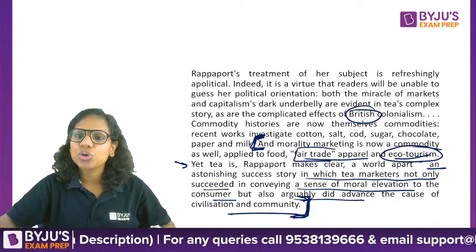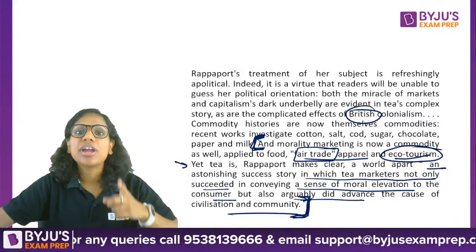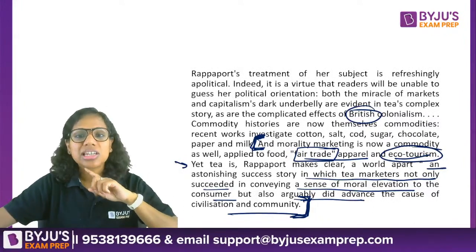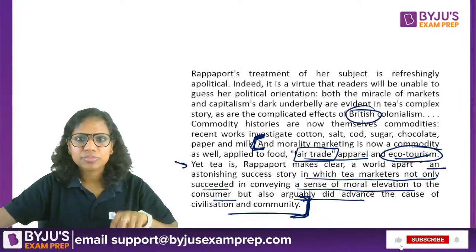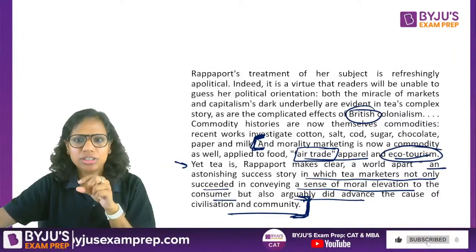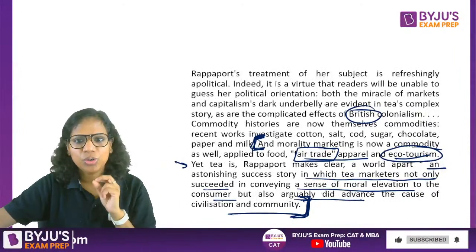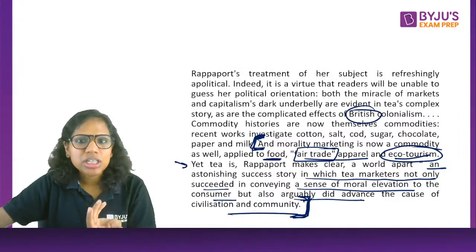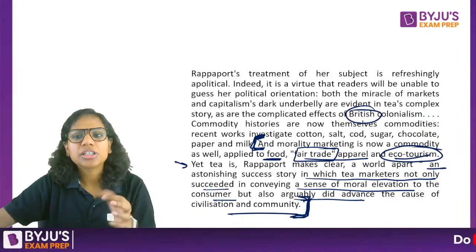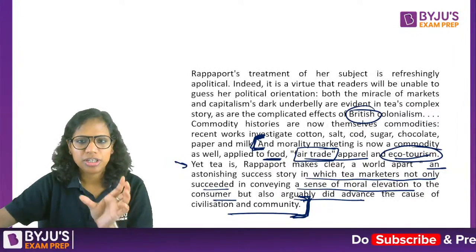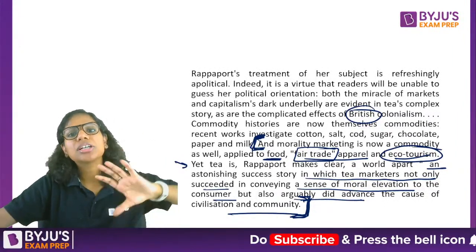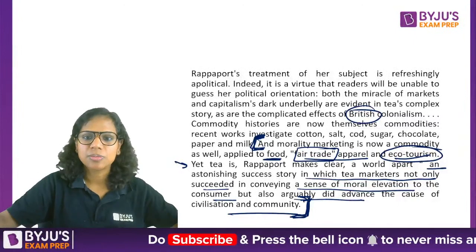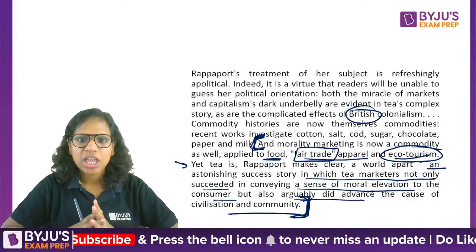Then they buy only those clothes that are a product of fair trade, which means there is no slavery and no underpayment in their supply chain; the laborers have been paid well. They eat only that food that, let's say, veganism. Veganism is a sort of morality product, right? They eat only that food that does not harm anybody else in the process.